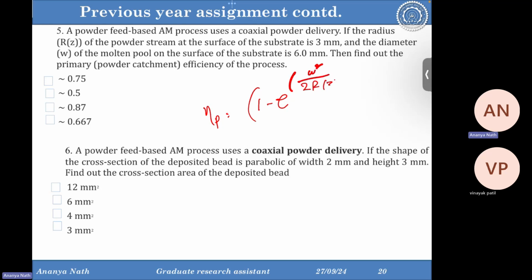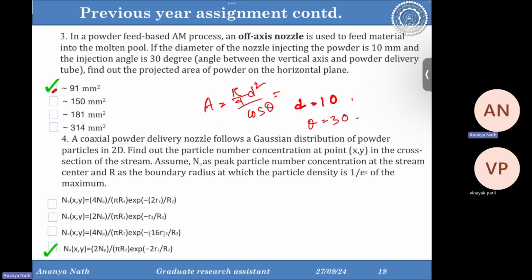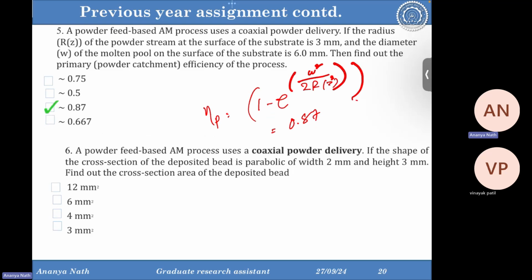There is no other way. So the answer will come out as 0.87. I'm just writing down the formula so that you can solve it on your own.